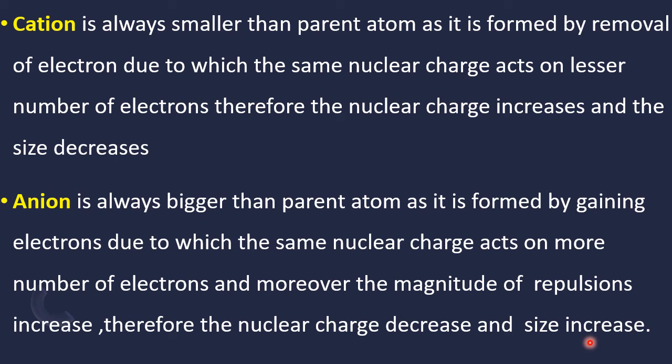Due to the repulsion between these electrons, the size will expand, and due to the expansion of size, automatically ionic radii increases. Therefore, a cation is smaller than its parent atom, and an anion is bigger compared to its parent atom.